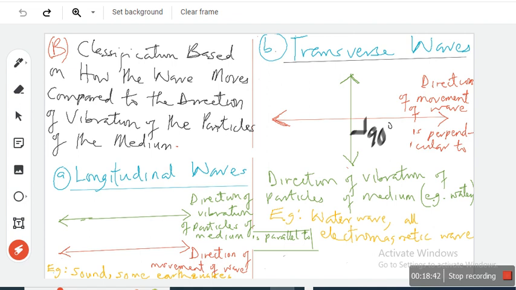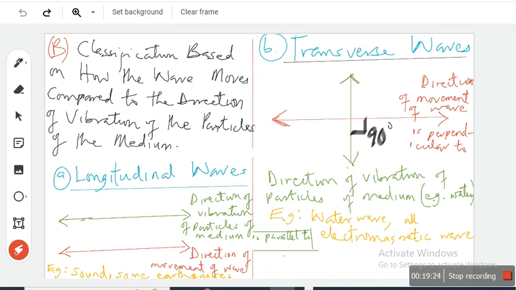Down, up, down. So is water wave a longitudinal wave? No, it is not a longitudinal wave, because as the wave is spreading in a particular direction, the water particles are not vibrating in the same direction, parallel. In fact, water wave is a transverse wave. For a transverse wave, as the wave is spreading in a particular direction, the particles of the medium will be vibrating at 90 degrees, perpendicular to it. An example is water wave, so that we can see all the examples.